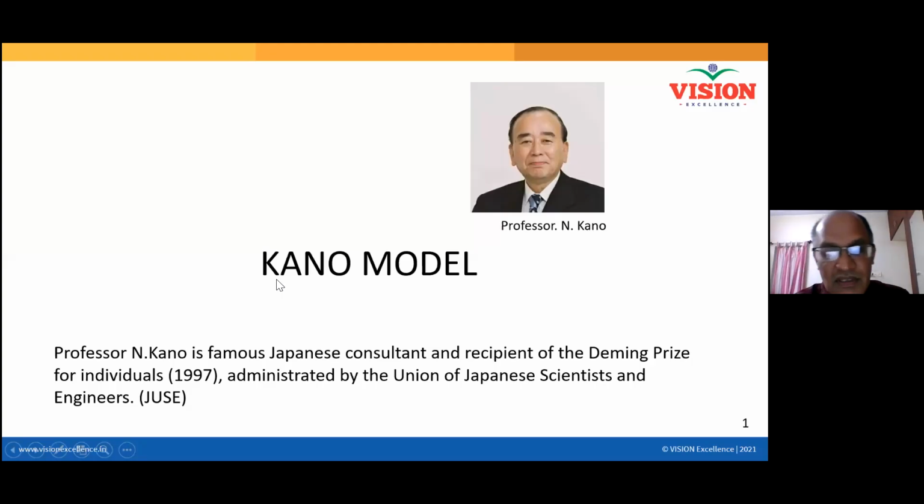We are going to study the Kano model now.